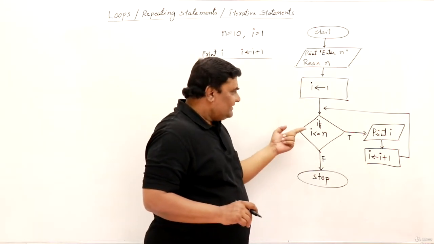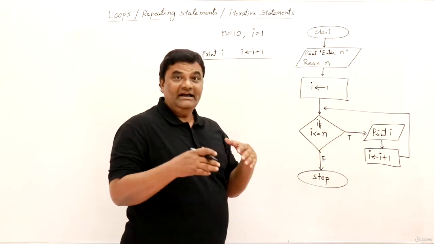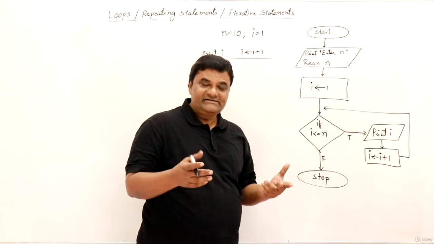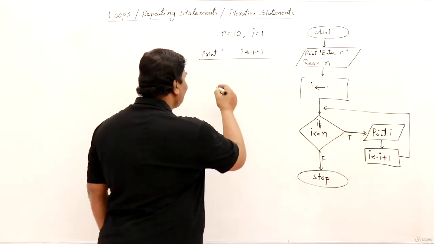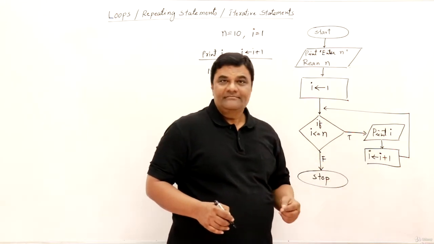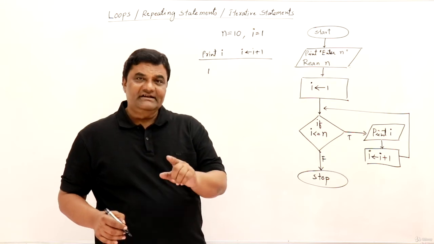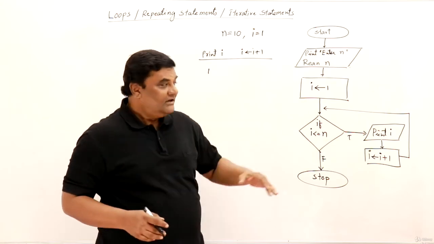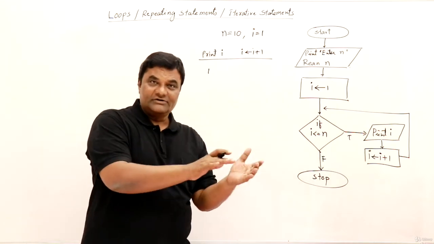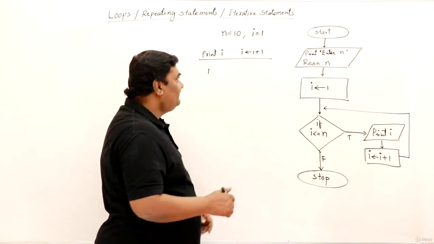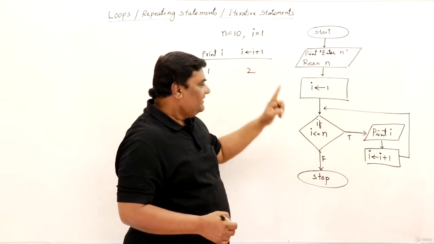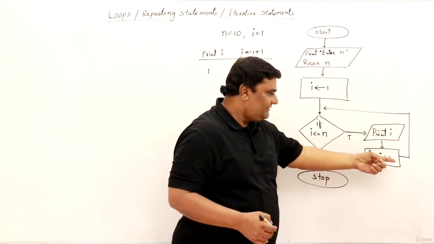So 1. Then check if i is less than or equal to n. n is 10. So i is less than or equal to 10. Yes. Then do what? Print i. i value is 1. Then i is assigned i plus 1. We have seen this in the increment decrement operator. That time I have shown you. This is a common practice. This is useful for counting, that whatever the value of i is, we are adding 1 to it. So increment, i will become 2. This is the first step. Print i, which was 1 initially. Then increment i to the next number.